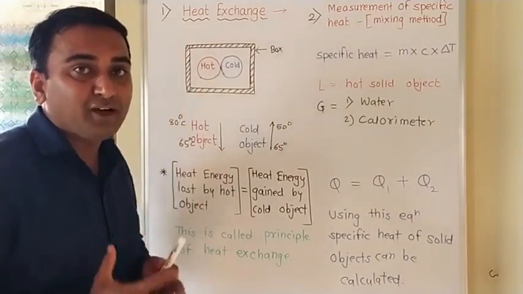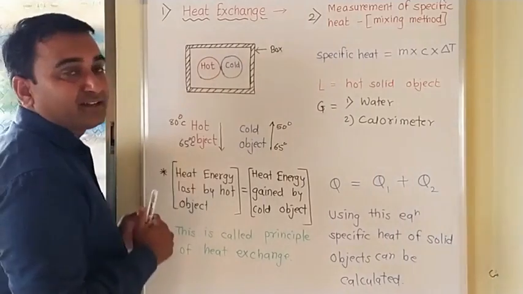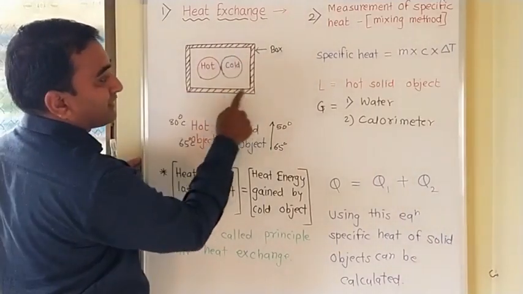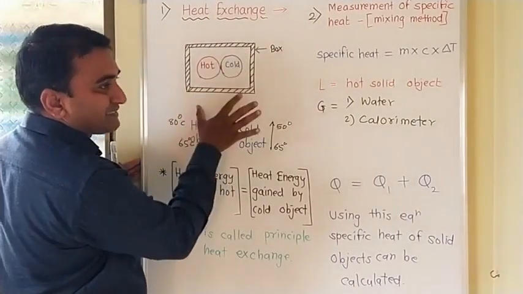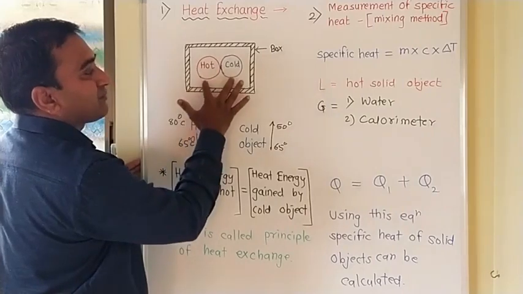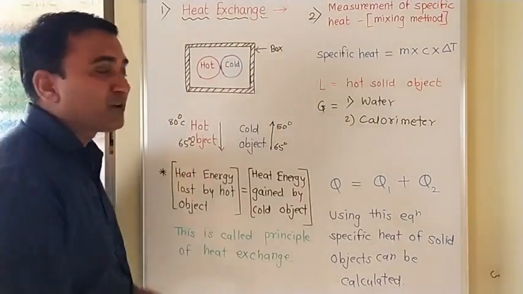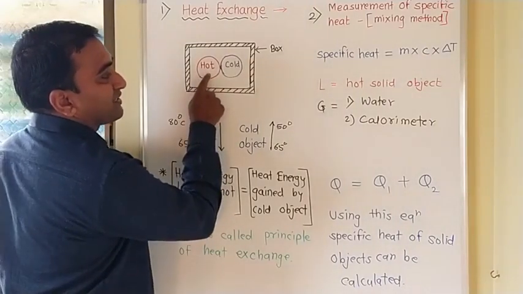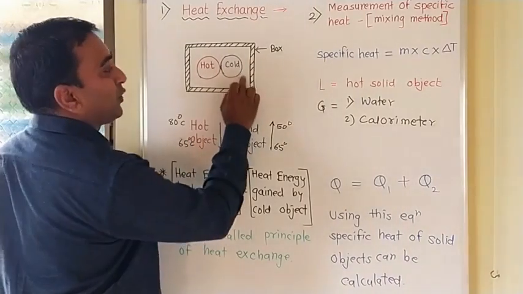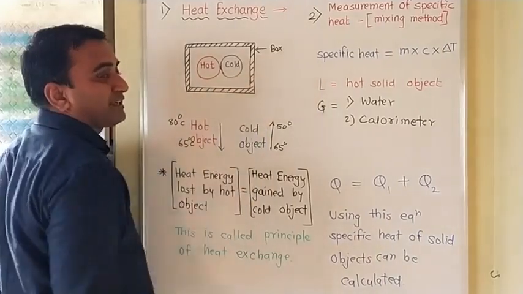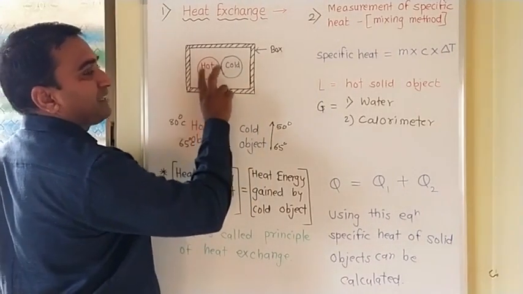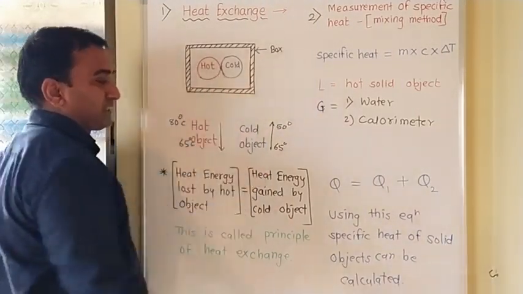So what will be the result here? When the air resistance box is there and we are conducting this demonstration between the hot object and cold object within the box, then the hot object starts to lose the heat and the cold object starts to absorb the heat, and now the exchange of heat is only between two objects.